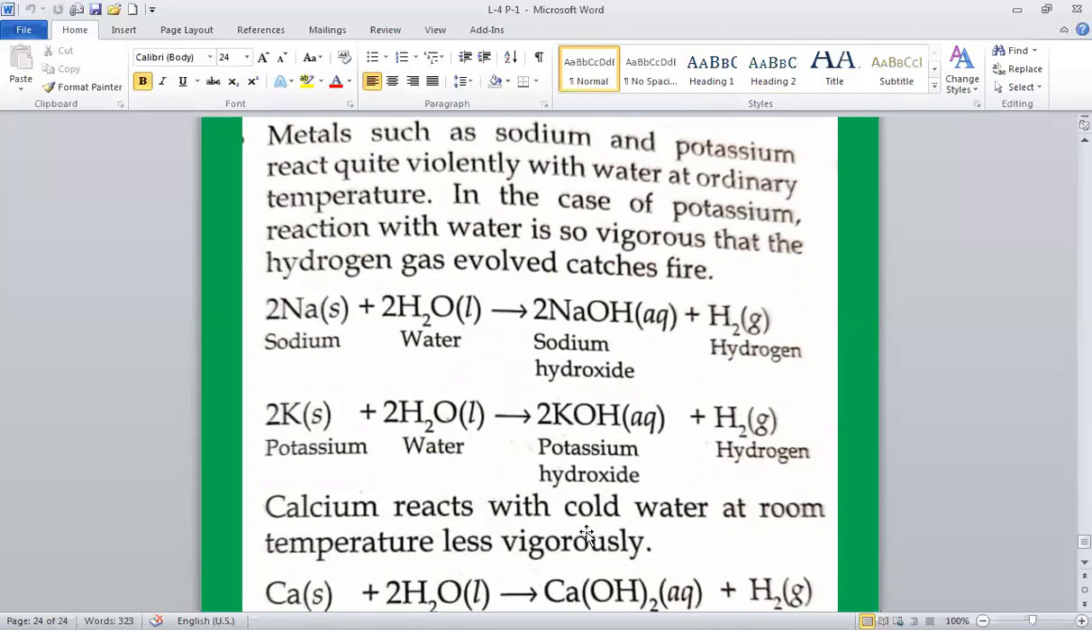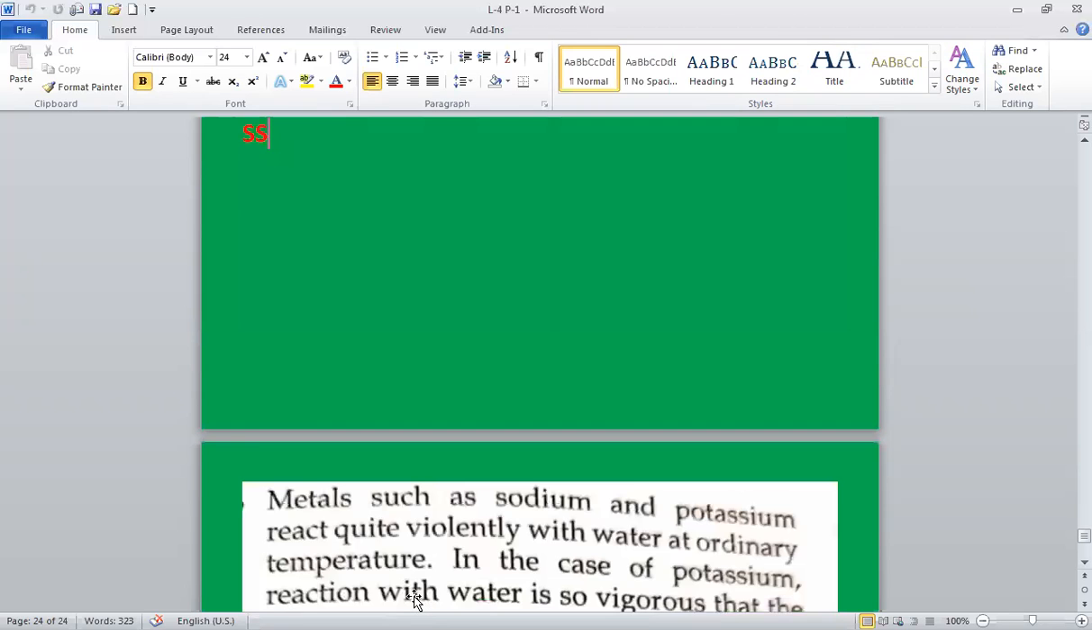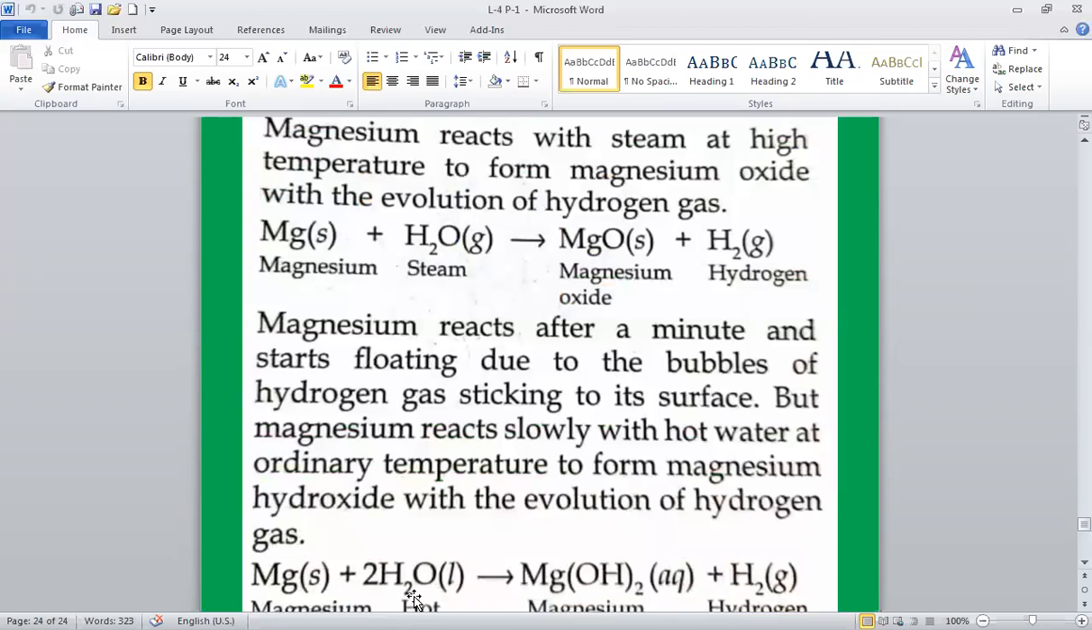Calcium reacts with cold water at room temperature and the reaction is less vigorous. Ca plus 2H2O gives Ca(OH)2 plus hydrogen. The heat evolved is not sufficient for the hydrogen gas to catch fire. However, calcium starts floating in water because the bubbles of hydrogen gas formed stick to the surface of calcium and help it float. The reaction is less violent with calcium.